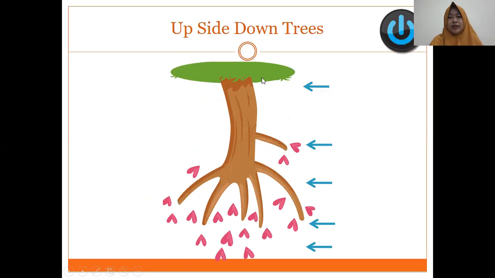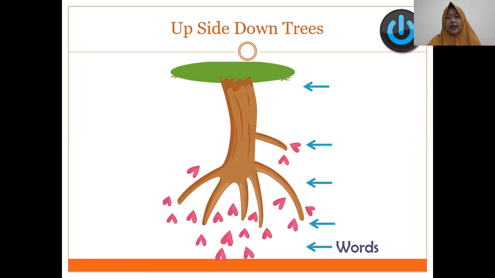Okay, can you imagine the tree? So this is the upside down tree. We here have the root as a sentence, and then we'll have several branches or cabang. So you can imagine that the tree diagram here reflects, okay, the real tree, which has stem, root, and branches.